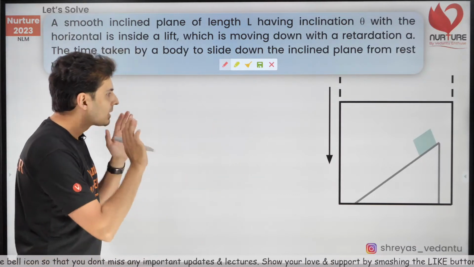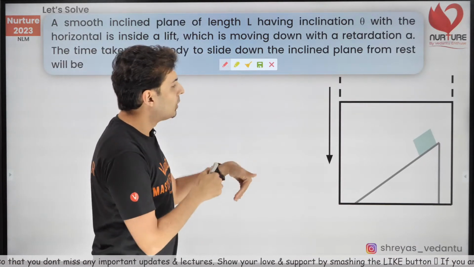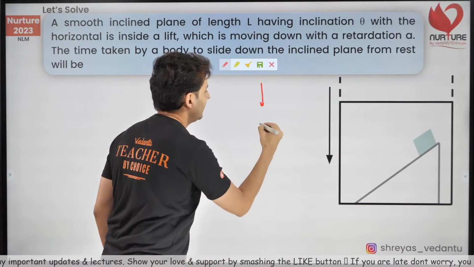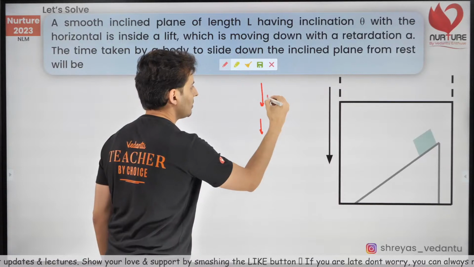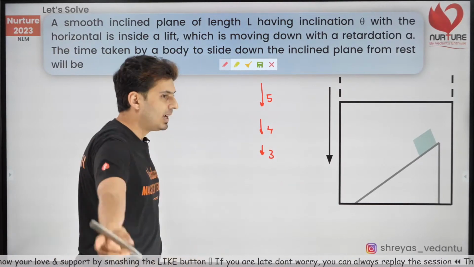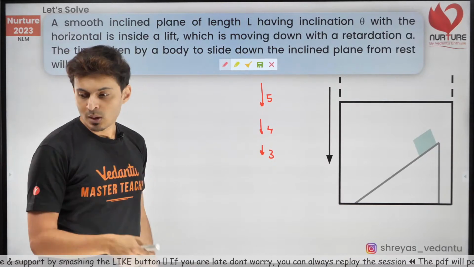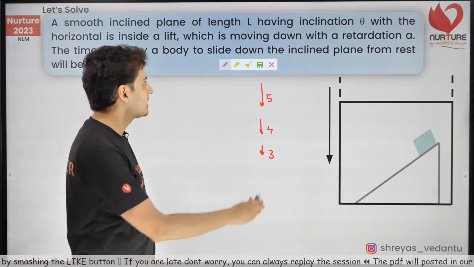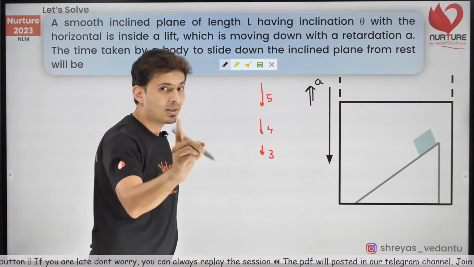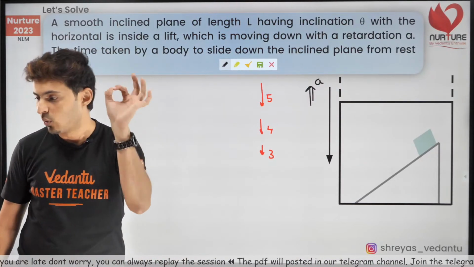Okay, now let's see. If the lift is going down with retardation, that means while it is going down, the speed reduces. So earlier it was 5 meters per second, then it is 4, then it is 3. That means where exactly is the acceleration? The acceleration is actually upwards.